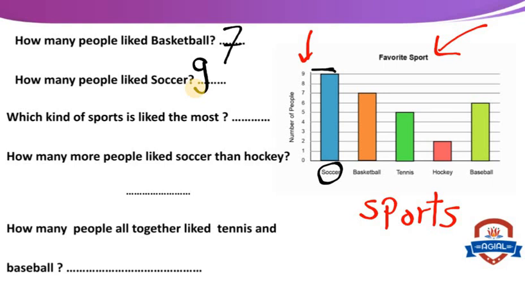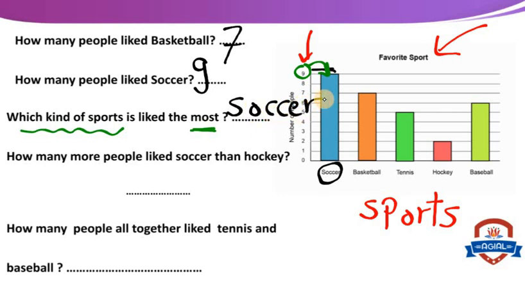Which kind of sport? When I say which kind of sport, we write the name of the sport people like the most. The most means the greatest number. So search for where is the greatest number here. We have 9. The name of the sport of this number will be soccer. So the sport people like the most will be soccer.